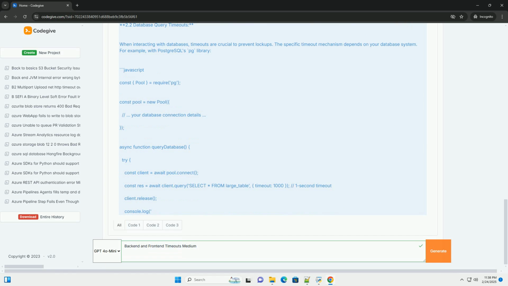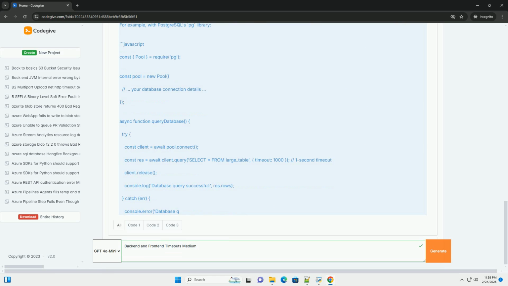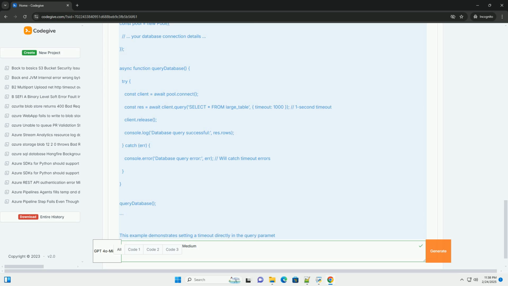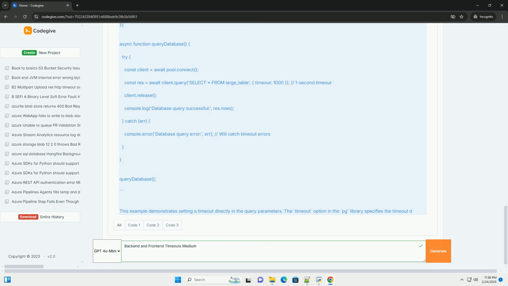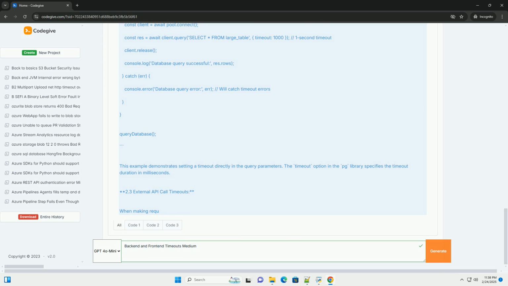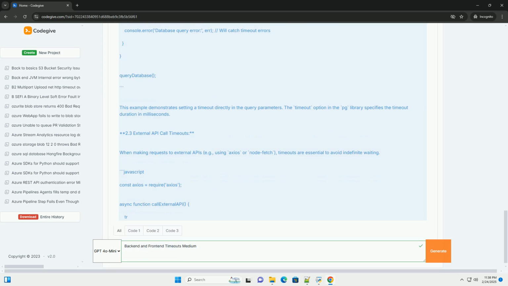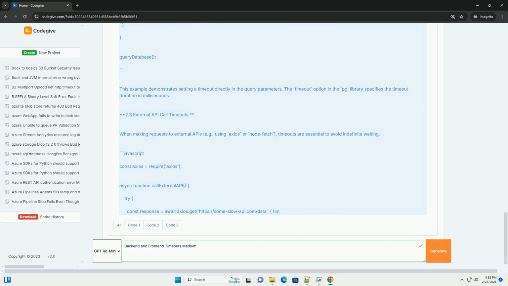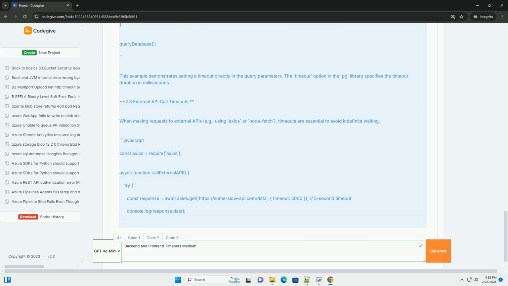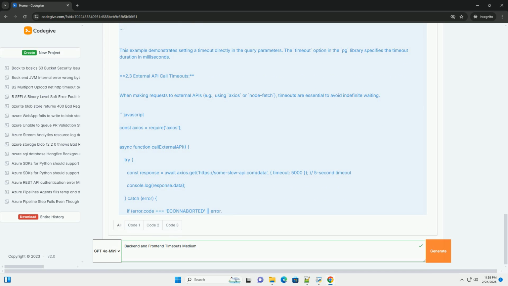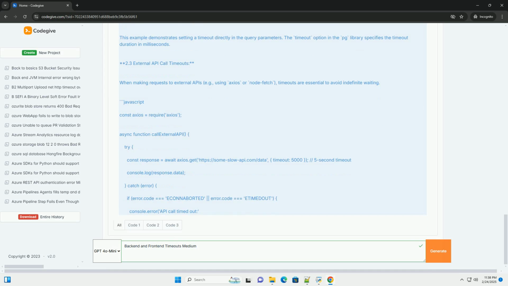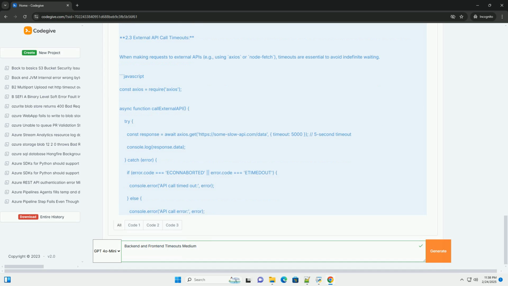Part 2, Backend Timeouts, Node.js example. Backend timeouts primarily concern operations on the server side, such as database queries, API calls, and file processing. In Node.js, we can implement timeouts using various techniques depending on the operation. 2.1 HTTP Server Timeouts.